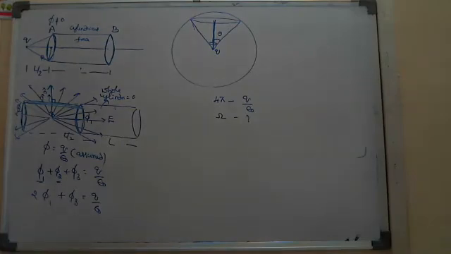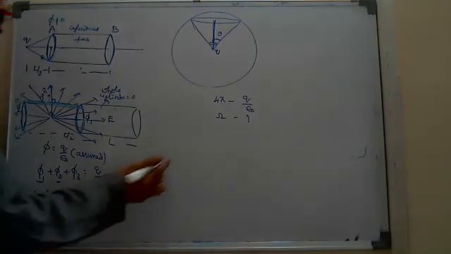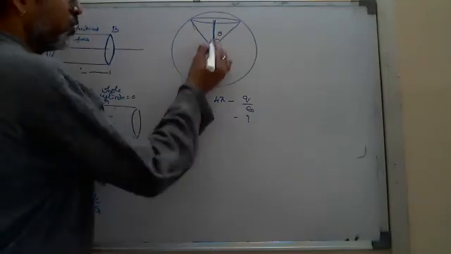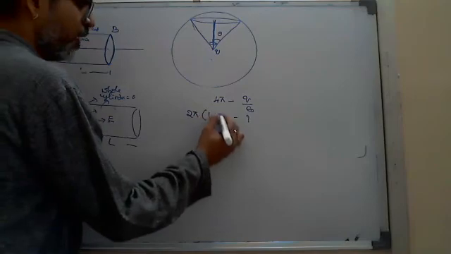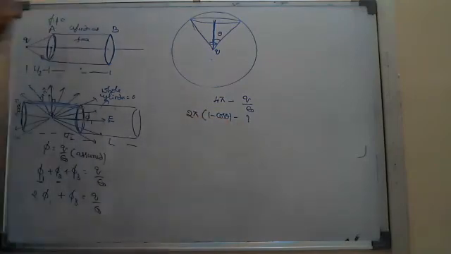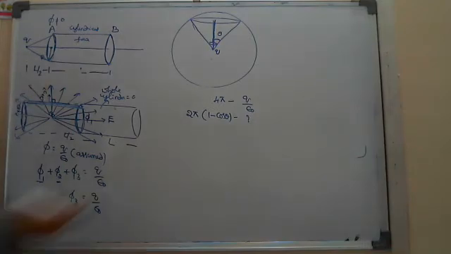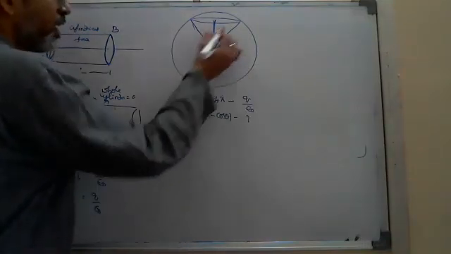Sigma equals 2 pi into 1 minus cos theta, sir. Very good. That formula only you are going to use. Here sigma, the steradian angle, equals 2 pi into 1 minus cos theta.